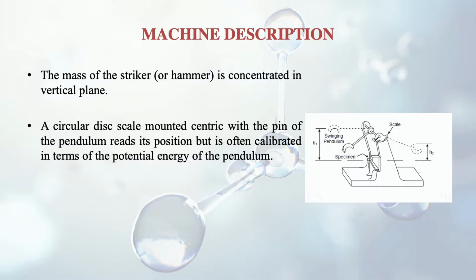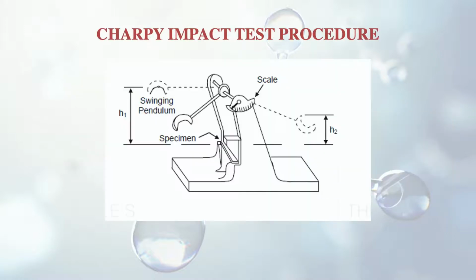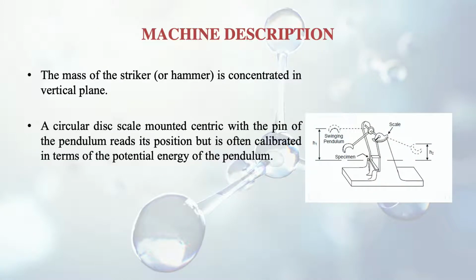A circular disc scale mounted concentric with the pin of the pendulum reads this position. So here is the circular disc. It's a kind of scale and it is mounted on the pin of the pendulum, which I showed you earlier. So it reads this position, but it is often calibrated in terms of the potential energy of the pendulum. It is not according to the position of the pendulum, which is moving from the topmost position and going to the bottom and then moving to the other side, but it is with respect to the potential energy.